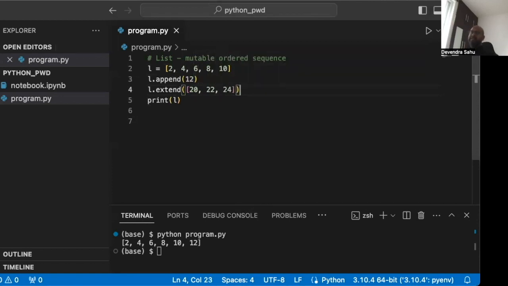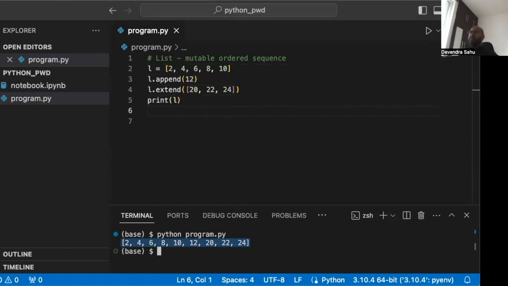So it adds 3 items at the end of the list. What will happen is it will first add 12, and then it will add all these 3 items at the end. And let's see it in action. Clear the screen, run it again, and we can see, right? 12 has been added, and then all the 3 items have been added. So this is how extend works.